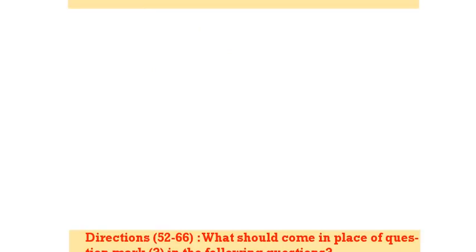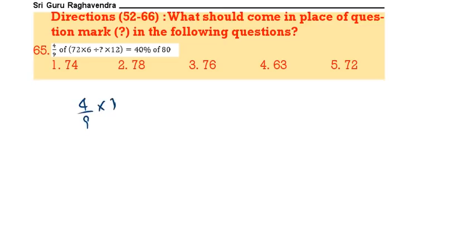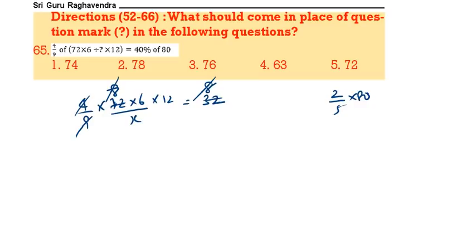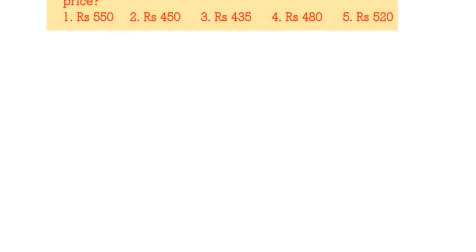Next question, 65. 4 by 9 of 72 into 6 by x into 12 is equal to 40%, which means 2 by 5. 2 by 5 of 8 is 32. Now do the calculation, all of you. 9 ones 9, 9 eights 72, 4 ones 4, 8 8 cancel. We are left with 6 and 12. The product of 6 and 12 is 72. 5 is the correct answer. Next question.